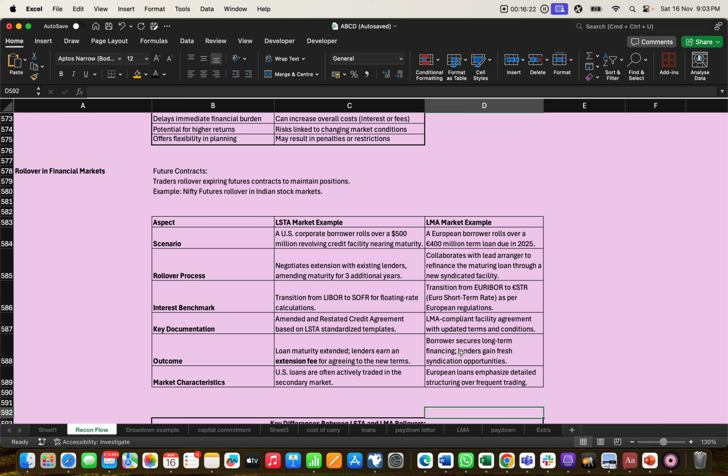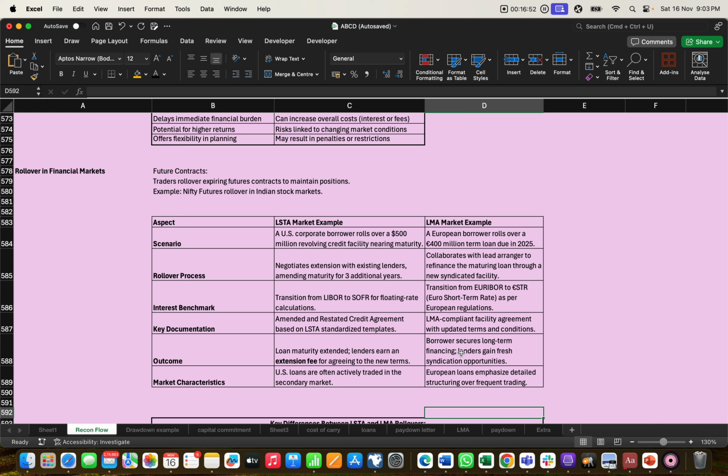As per the scenario basis, we will go one by one. Scenario: a US corporate borrower rolls over a 500 million revolving credit facility nearing maturity. We are taking 500 million USD because the LSTA market always trades in USD, and the LMA market trades in euro. So we have taken the 500 and 400 million examples.